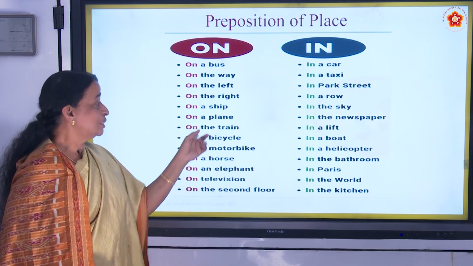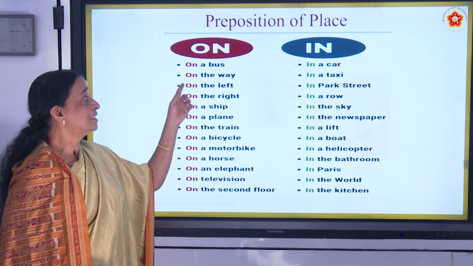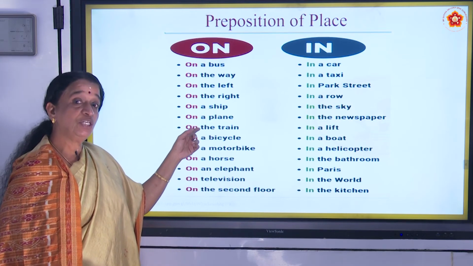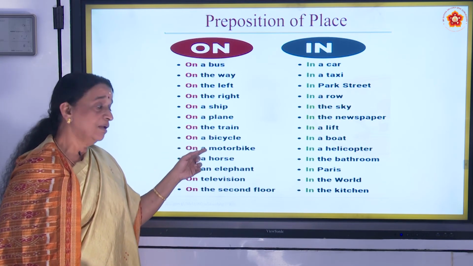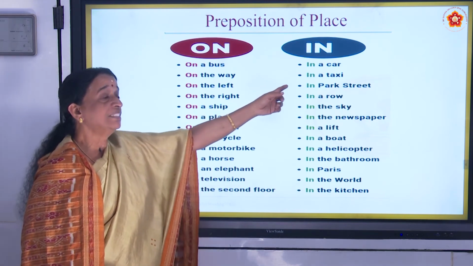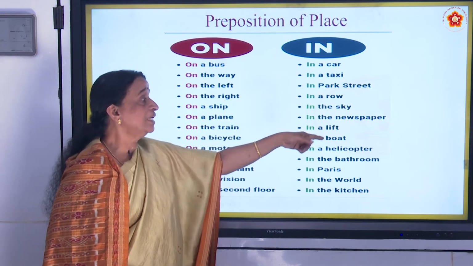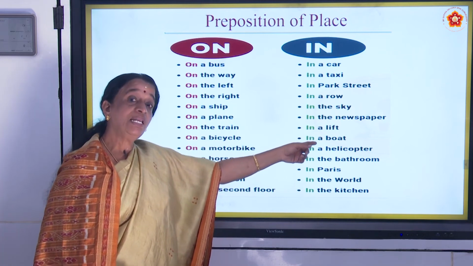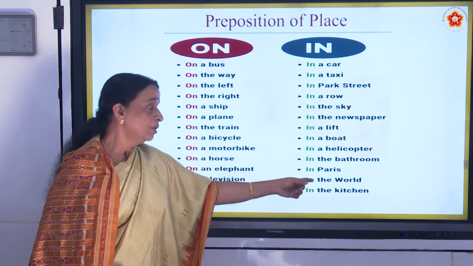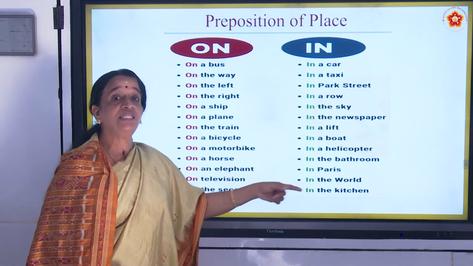Prepositions of place also you can see on a bus, on the way, on the left, on the right, on a ship, on a plane, on a television, on the second floor. In is in a car, you are saying something inside, in the newspaper, in a lift, in a boat, in a helicopter, in the bathroom, in Paris, in the world, in the kitchen.